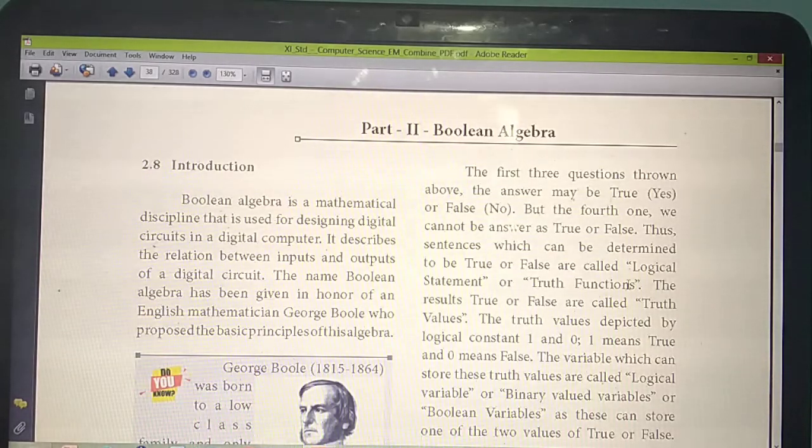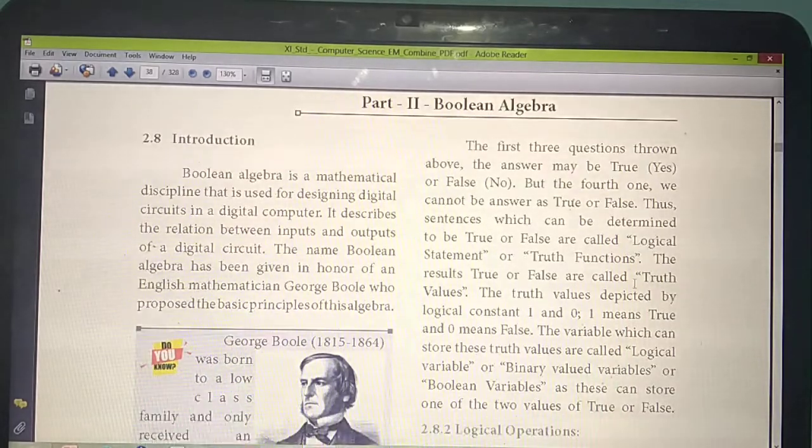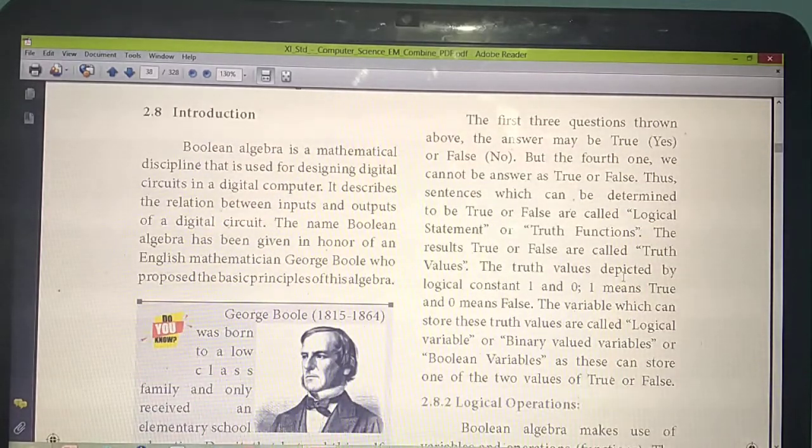Understand? So once more I am telling. Some questions we can answer yes or no. Some questions we can't take decisions as yes or no. So if you get the answer or result as yes or no, true or false, that statement or that sentence, we are calling as which one?